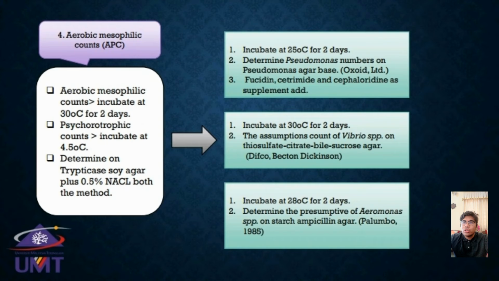First, for Pseudomonas, incubate at 25 Celsius for 2 days. Determine Pseudomonas number on Pseudomonas agar base, with fusidin, cetrimide, and cephaloridine as supplement in the agar base. Second, Vibrio spp., incubate at 30 Celsius for 2 days. The presumptive count of Vibrio spp. on thiosulfate citrate bile sucrose agar. And lastly, for Aeromonas spp., incubate at 28 Celsius for 2 days. Determine the presumptive Aeromonas spp. on starch ampicillin agar.